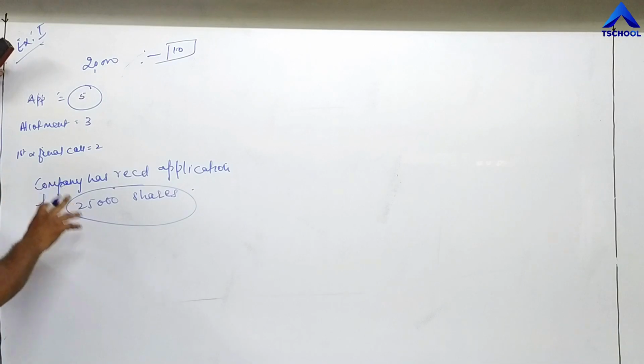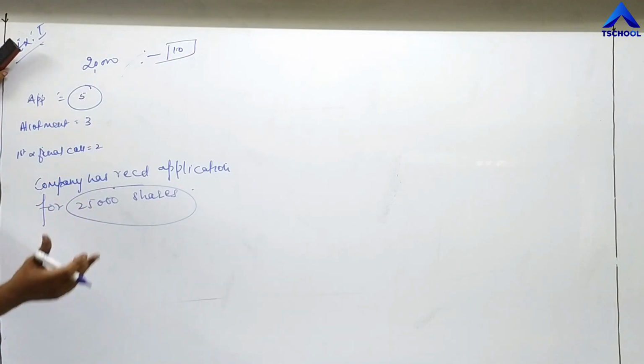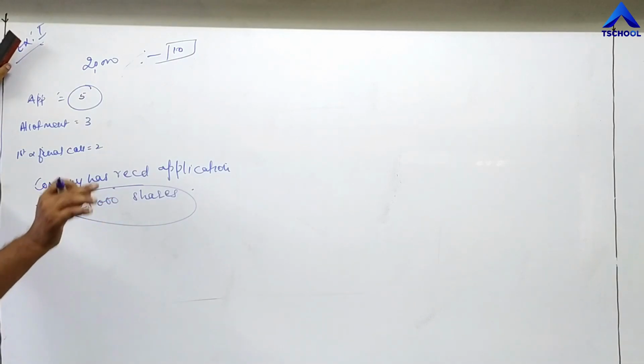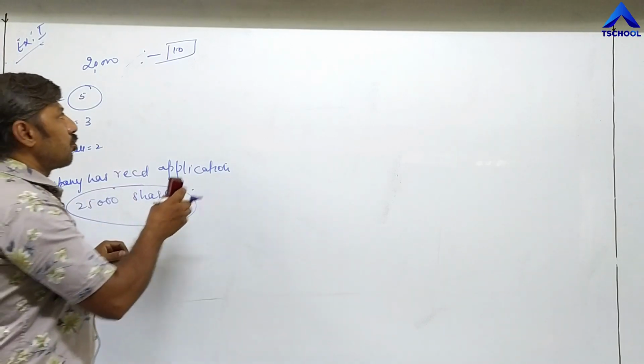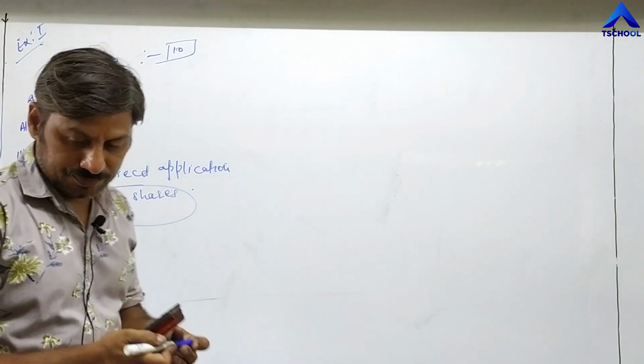Rejected means the amount received on the excess 5,000 shares will be returned by the company to those investors to whom shares have not been allotted. And for this, in what manner do we pass journal entries? See here.